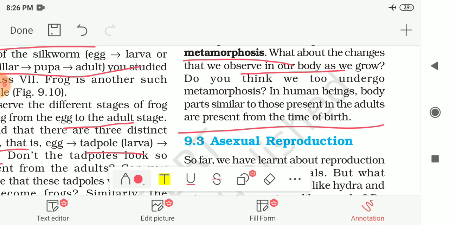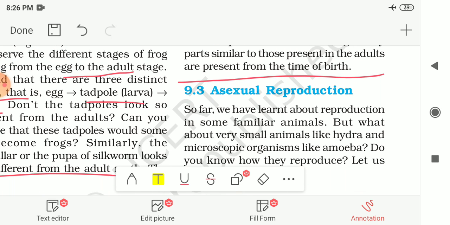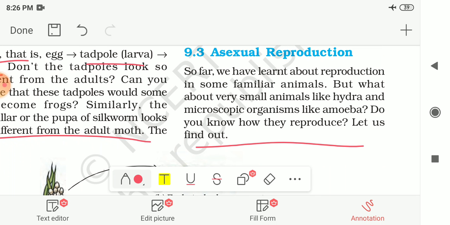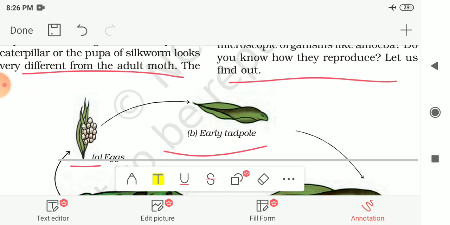So this is about oviparous and viviparous animals. Now another mode of reproduction is given to you, that is asexual reproduction. So far we have learned about reproduction in some familiar animals, but now what about very small animals like hydra, then microscopic organisms like amoeba? Do you think how they reproduce? So now let me find out about these organisms.